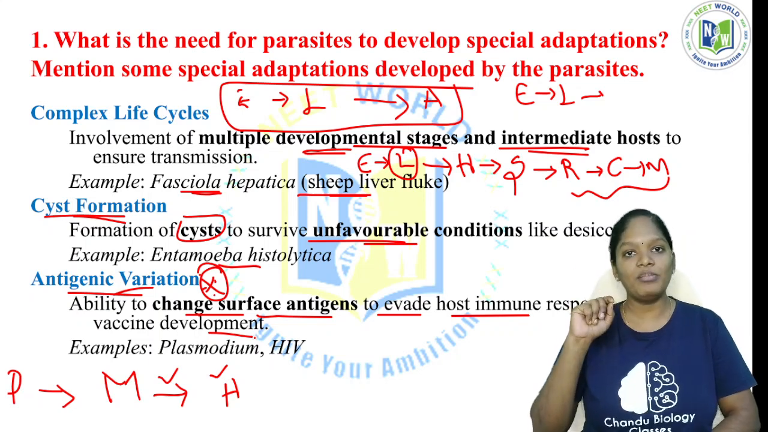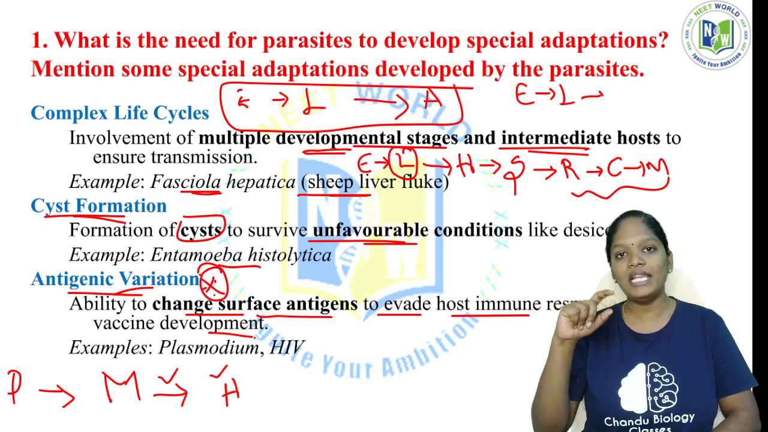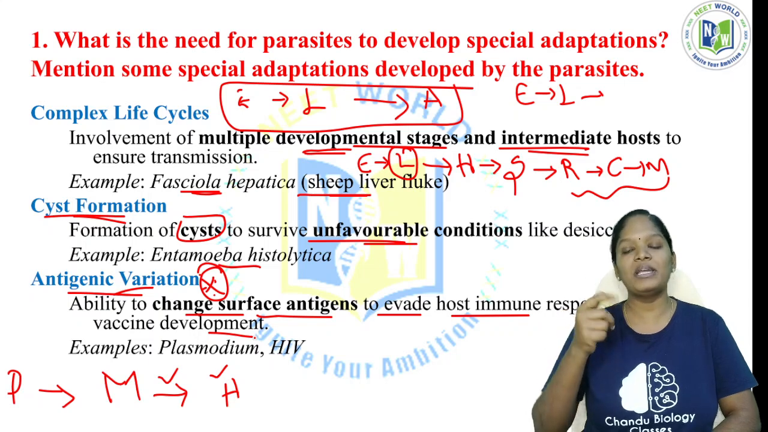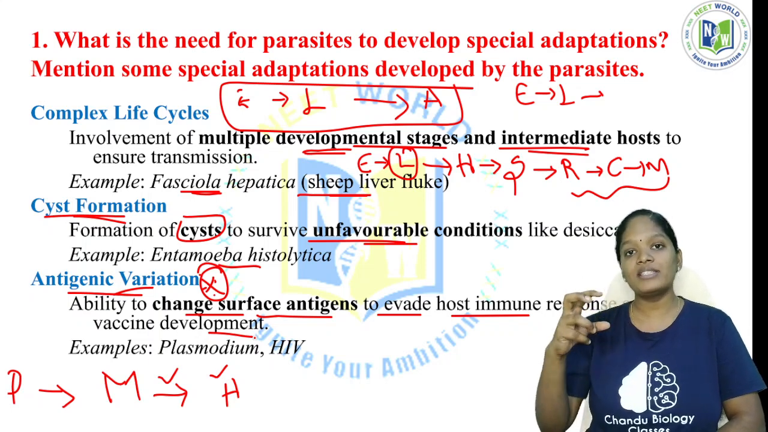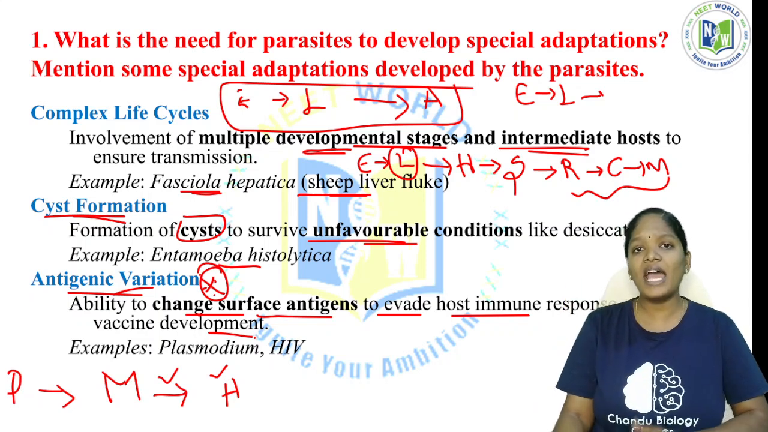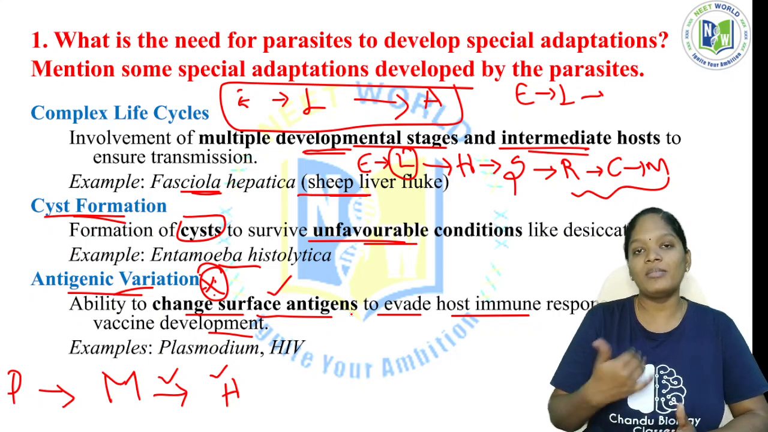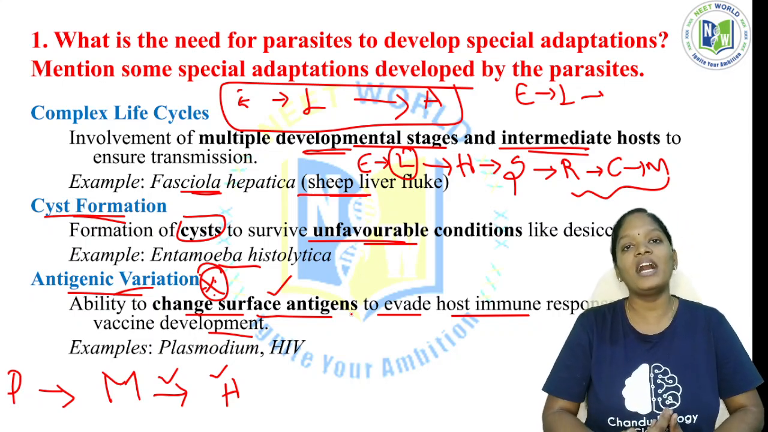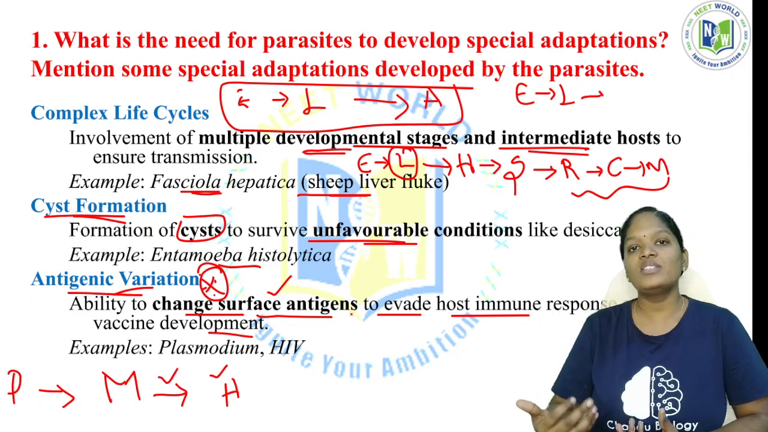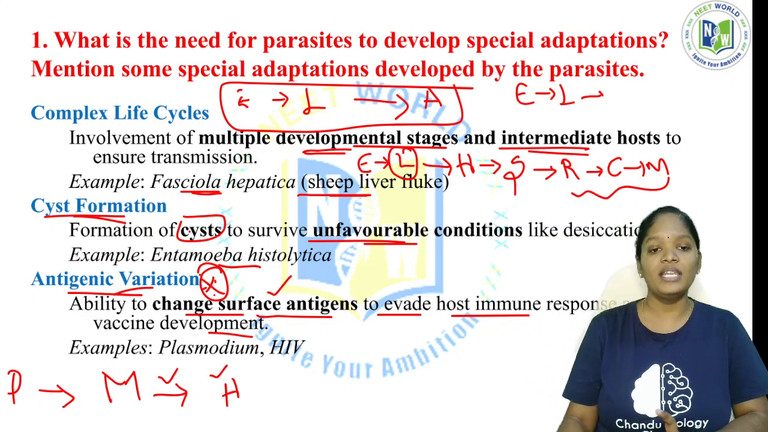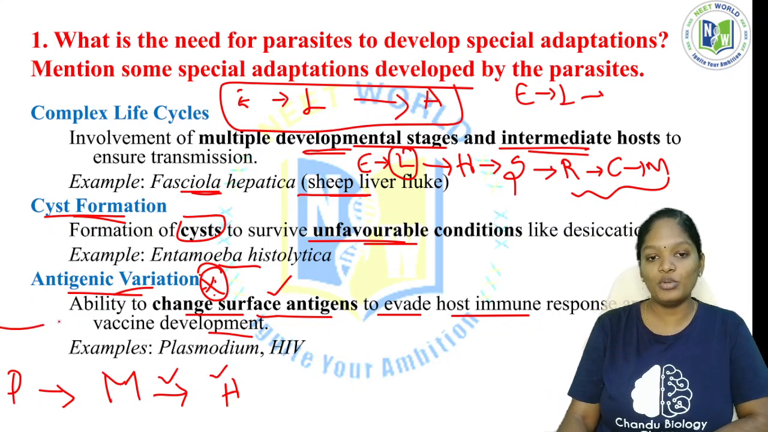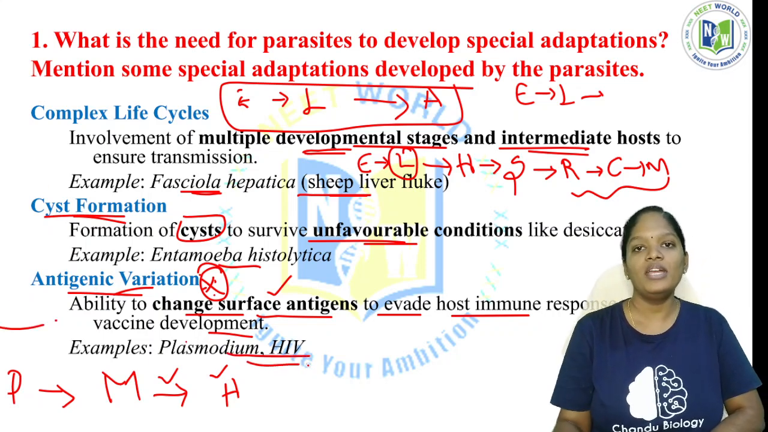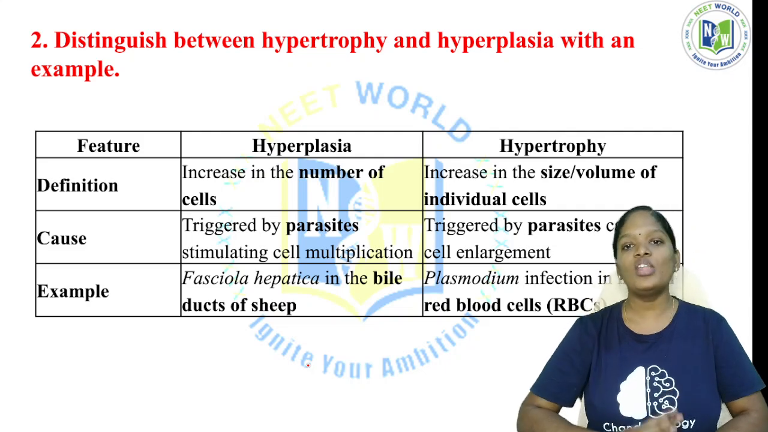Then think about the parasite. If it enters the body, our body will immediately recognize and encounter it. But the parasite undergoes special adaptations so that it has the ability to change its surface antigen to escape from our immune system, so that our immune system can't find out whether this is a parasite or not. This is another important thing. The best examples are Plasmodium and HIV, the human immunodeficiency virus. So that's all about the first question.